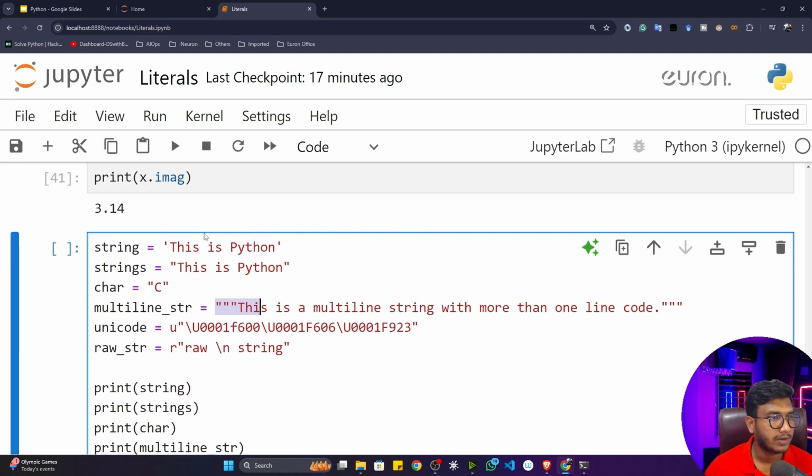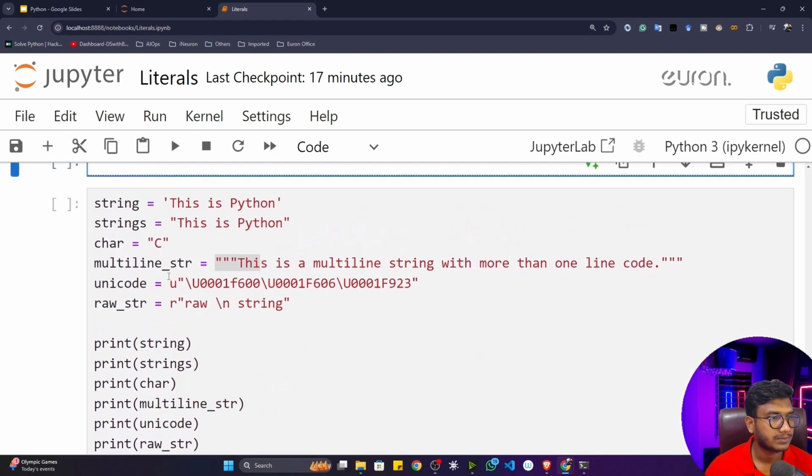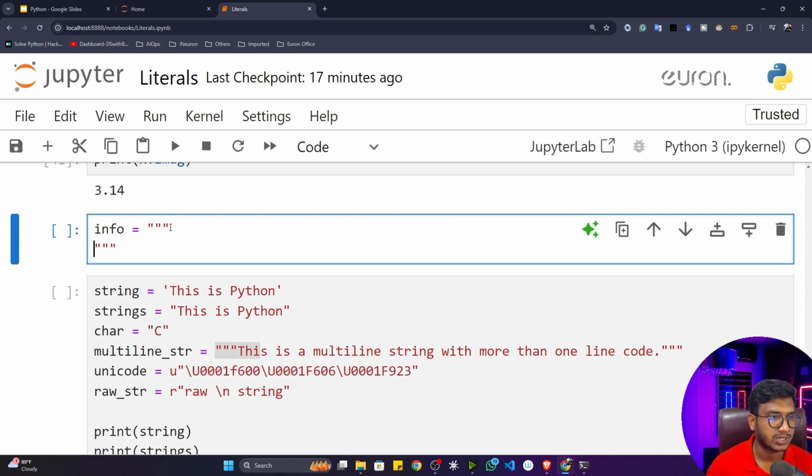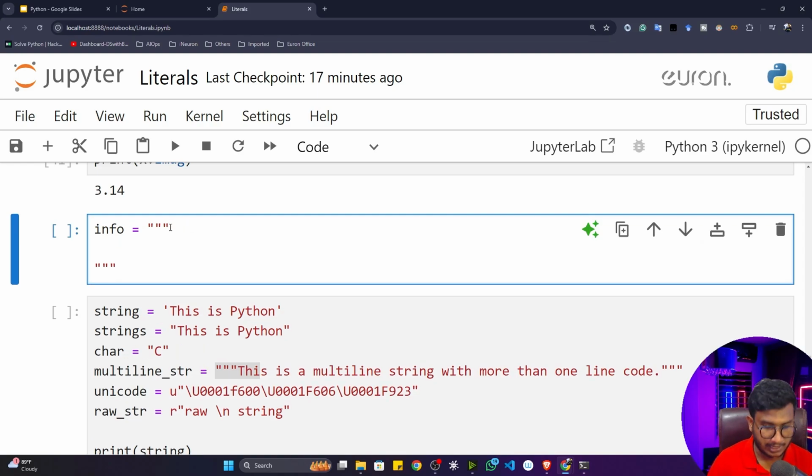Let's say I take a new cell here. Let's say info is a variable, and inside that I want to write a description, which would be considered as my string type data. In this case, I can take triple quotation, and inside triple quotation I can write like that: My name is Bappi.